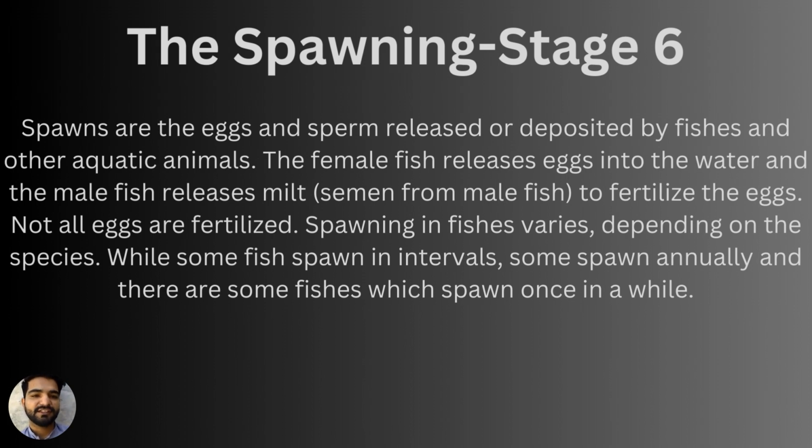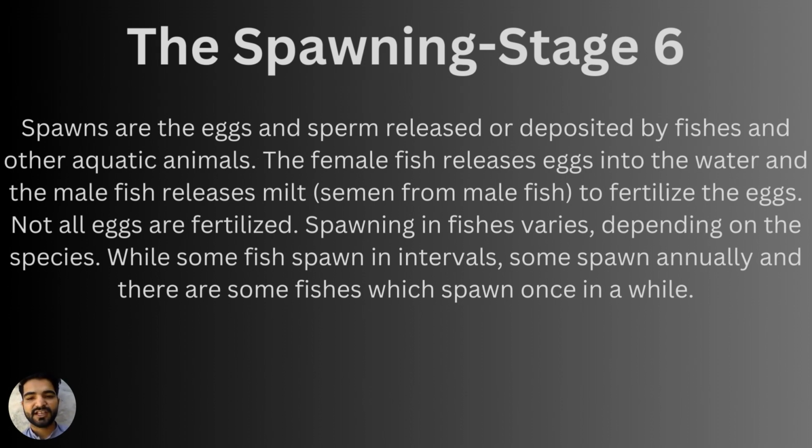Not all eggs are fertilized. I have already told you that there are little chances of fertilization. Out of lakhs, only 10,000 eggs are fertilized. Out of them, only a few hundred will survive at the end after all these stages. Depending on the species, some fish spawn in intervals, means to say some spawn once in a while, and some spawn annually. Means to say fishes have different categories on the basis of their spawning.